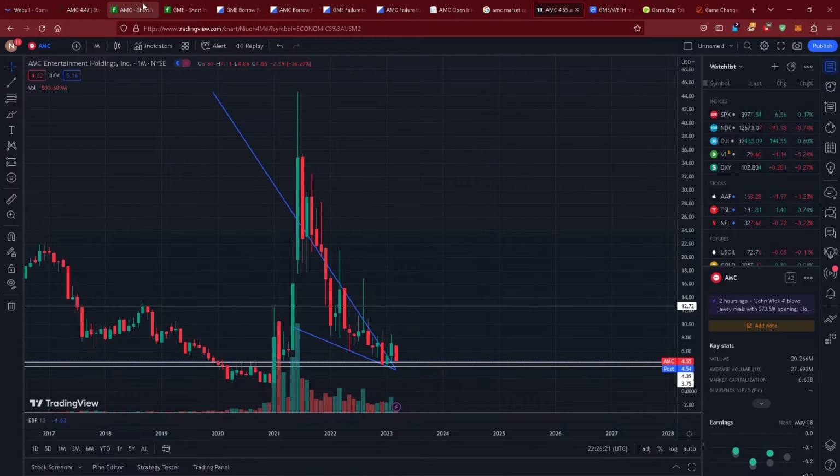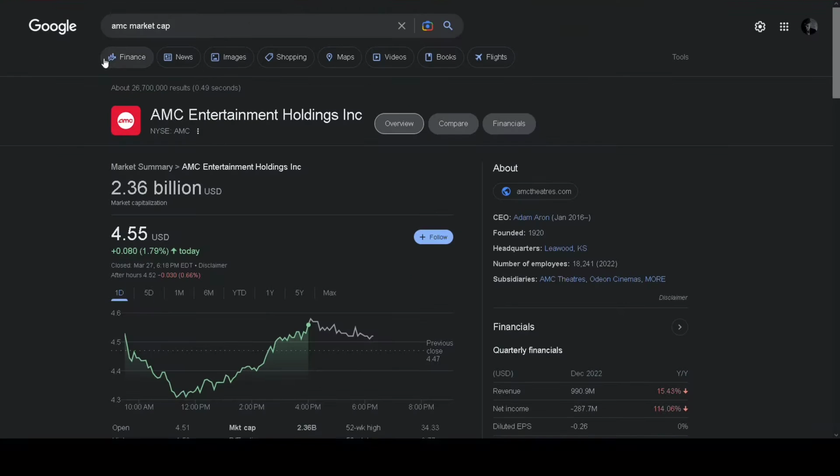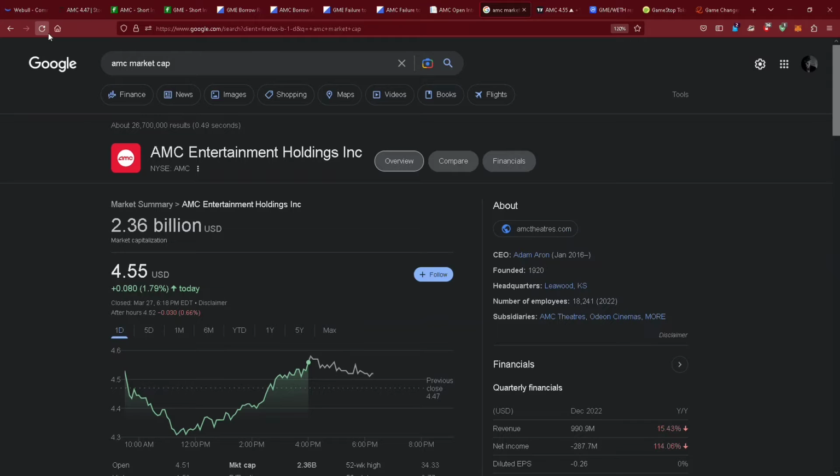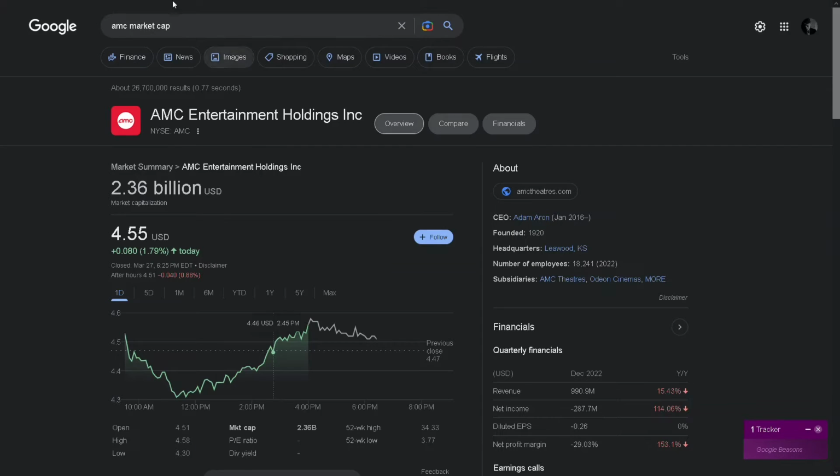Now, if you go ahead and look at Google and type in AMC's market cap, it will say 2.36 billion. And this is what it said yesterday, and this is what it should be. Because if AMC's market cap was 6.63 billion, it would be about $12 or $15 in price. So what we are looking at is more glitches, more off-exchange dark pool data leaking out to the public.